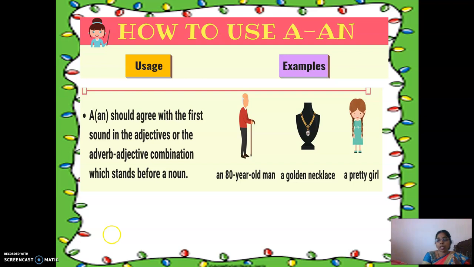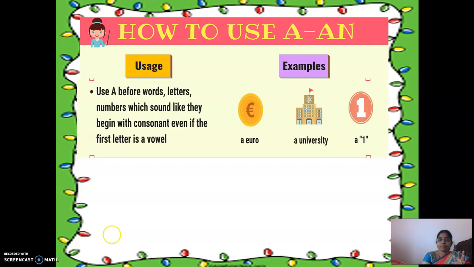We are using an 80-year-old man. A golden necklace. Golden, G sound, consonant sound. So we are using a golden necklace. A pretty girl. P sound, it's a consonant sound. So we are using a pretty girl. Right? Is it clear, dear?